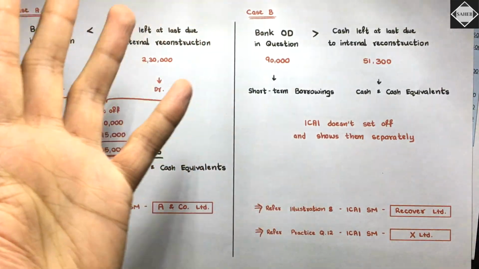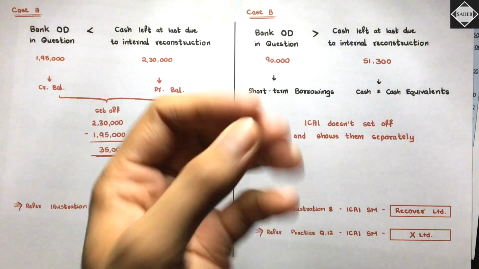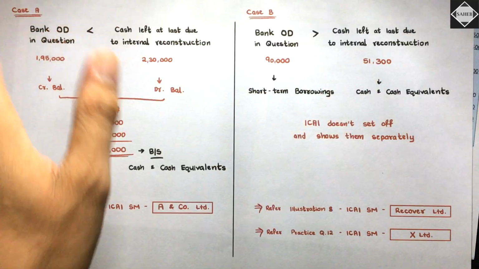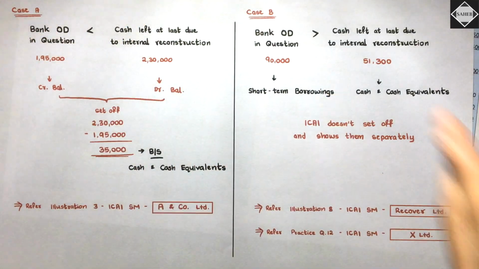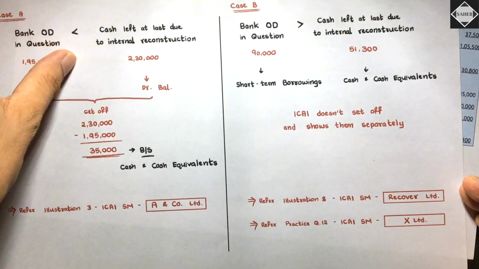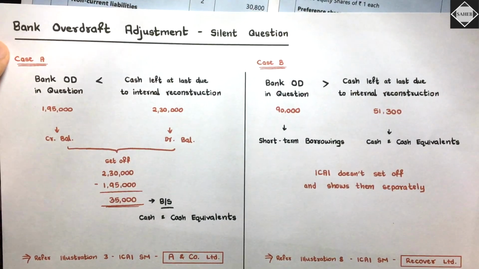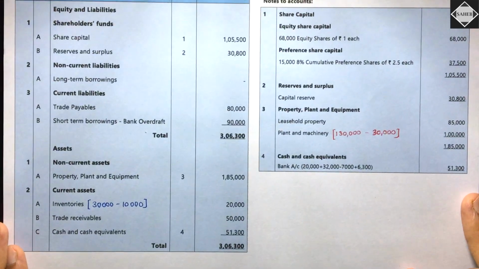Sometimes the question specifically says that you have to pay the bank overdraft. For that you will pass the journal entry, and the bank overdraft of course in the post balance sheet will not appear. It is gone. But if the question is silent, then you have to see which scenario you have in the question and do accordingly, so that you won't lose any marks. Is it clear? Simple and straightforward. You understood this hidden adjustment? Simple. You understood the balance sheet also, right?